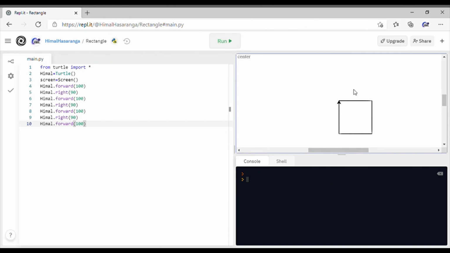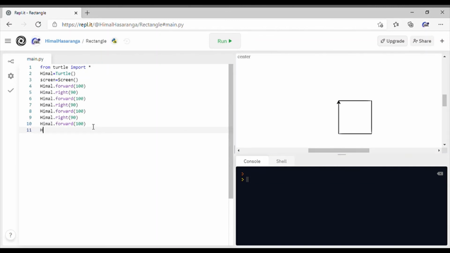Brilliant. So then after that, we could do this. We could do Himal dot, and we want it to go forwards. You could just copy paste the code. Let's do this, okay, guys. No, it just copies my name. Okay, let's just copy the whole code. Control C or just right click. Control V to paste, or just right click and then paste.